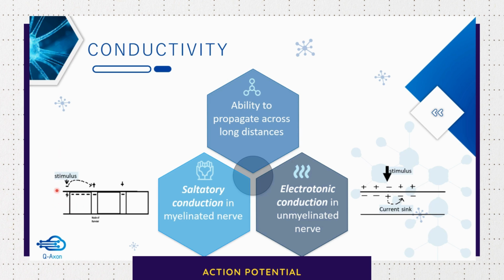So what happens is when you apply a stimulus here, there is a reversal of polarity, there is an action potential, but the current sink does not occur between these two adjacent regions because the current cannot flow through the insulation provided by myelin. So there is no choice but for the current to flow from this node of Ranvier to the next node of Ranvier, bypassing this entire myelin sheath. So in other words, the action potential jumps from one node of Ranvier to the next. So obviously conduction is much faster.